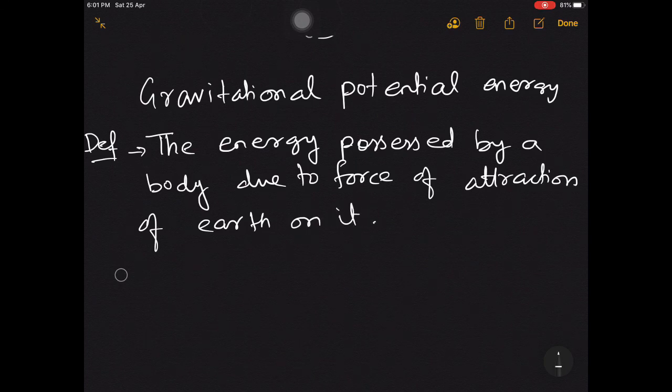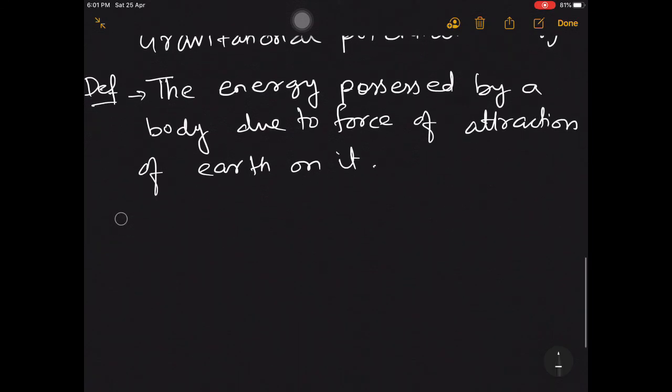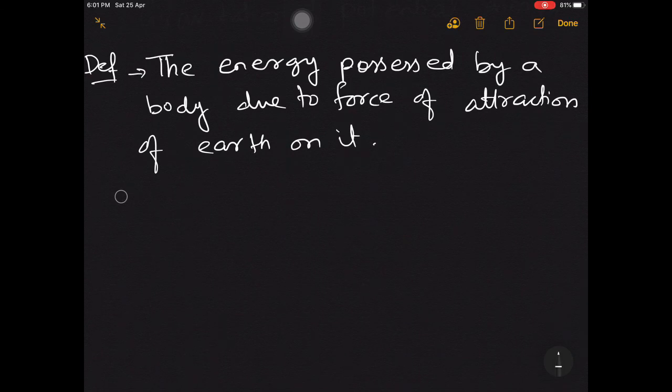Okay, the potential energy possessed by a body is the energy due to force of attraction of earth on it. Okay, now here one thing very important to note down: the gravitational potential energy is taken to be zero at infinity.